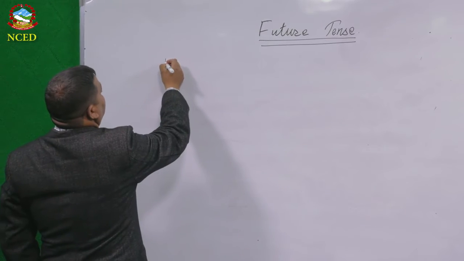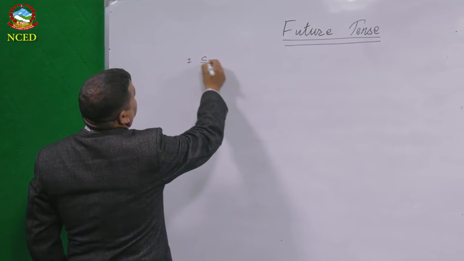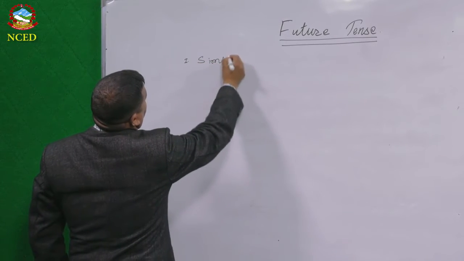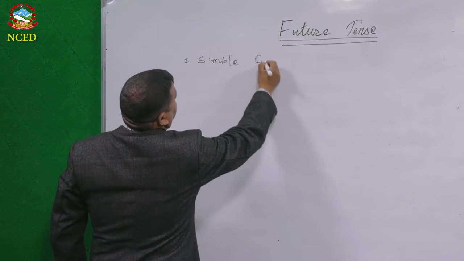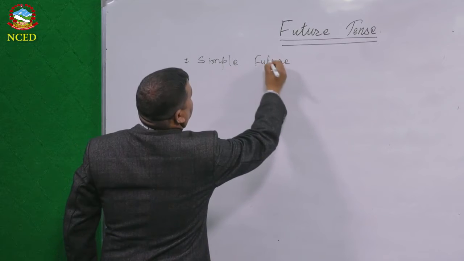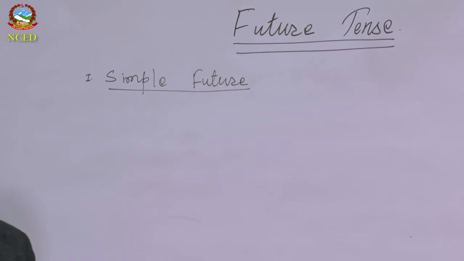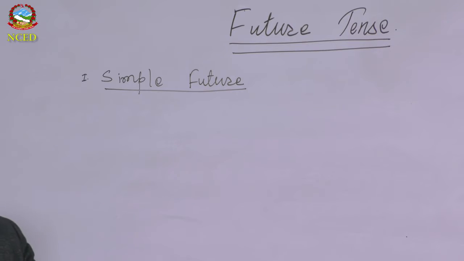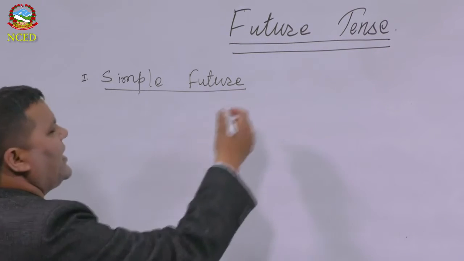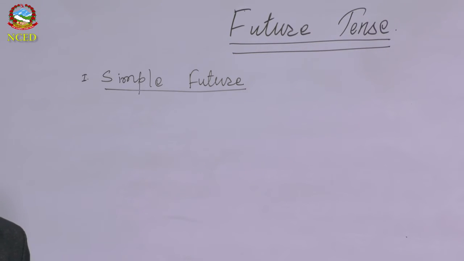First one that we are going to do, simple future. Let's see the structure. What kind of structure, what model do we have to follow while using the simple future tense?